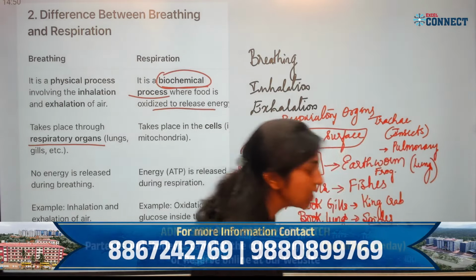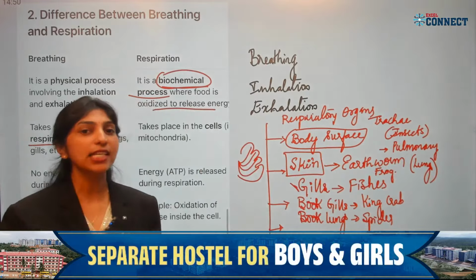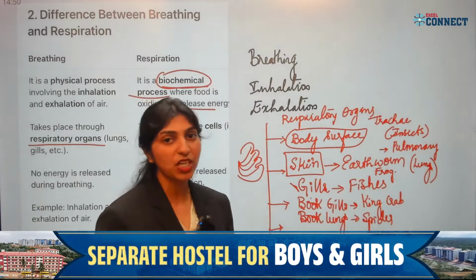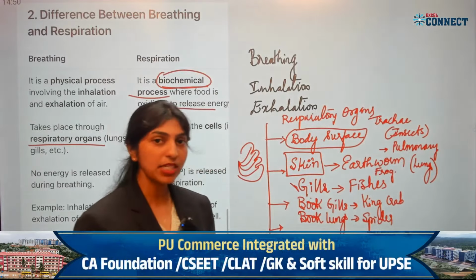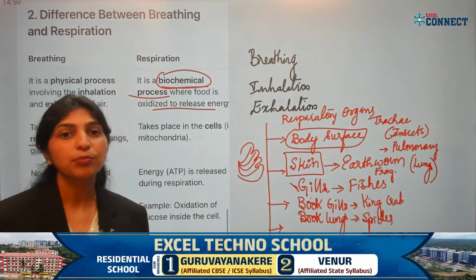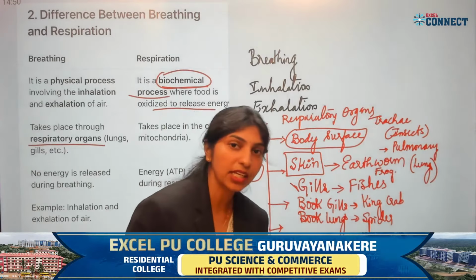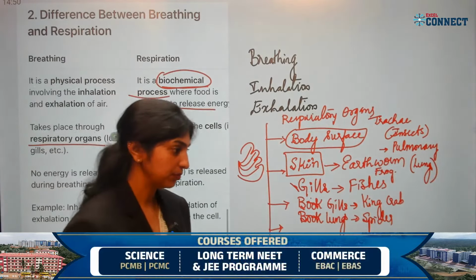Humans, very good. Humans have pulmonary respiration. Or can we say all the mammals have pulmonary respiration? Aves and mammals. When we say aves, it is nothing but birds, and mammals. Generally we have pulmonary respiration. Correct?